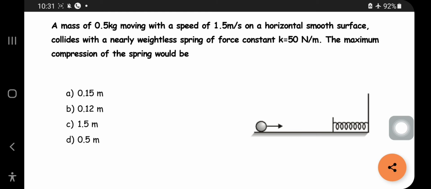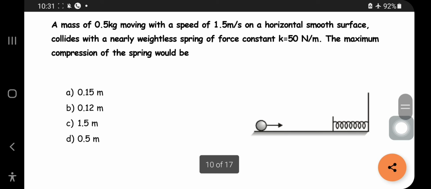A mass of 0.5 kg moves with a speed of 1.5 meter per second on a horizontal smooth surface and collides with a nearly weightless spring of force constant K. The maximum compression in the spring would be? So first, what is present in this? Here only kinetic energy is present.